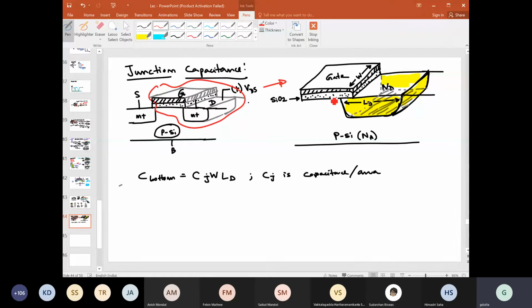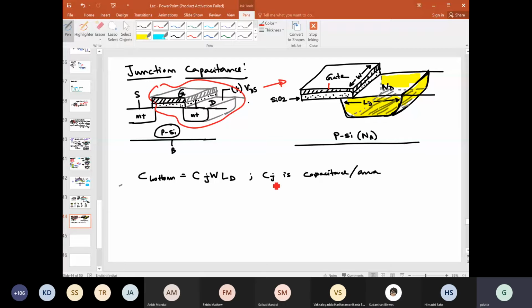as a part of this gate to channel capacitance for long channel MOSFET. For short channel, it will be a different case. We are not going to those complications at this moment. But for the long channel case, the capacitance between these two is already taken care of by this gate to body or gate to channel capacitance, right? So we should take care of these three highlighted side regions.